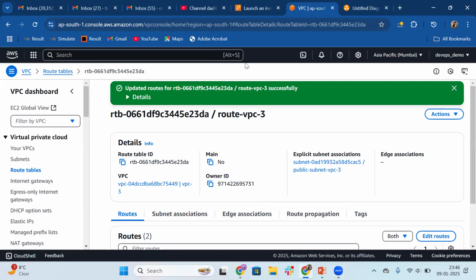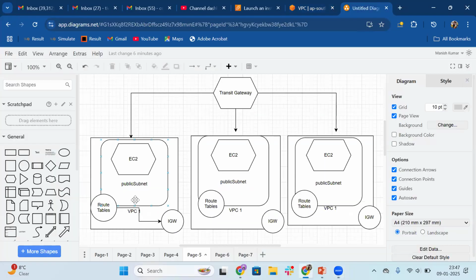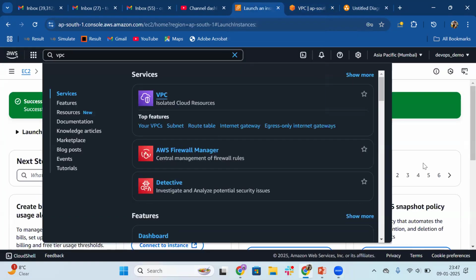Back to the video. So I have replicated the same infrastructure for VPC1, VPC2, VPC3, route table, IGW, public subnets. All these have been created. Now we will be launching three EC2 instances and then we will create the transit gateway and the attachments. So let's start with launching three EC2 instances here.